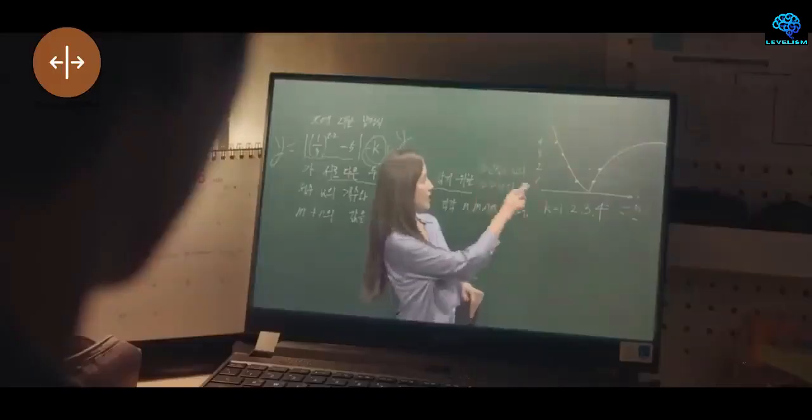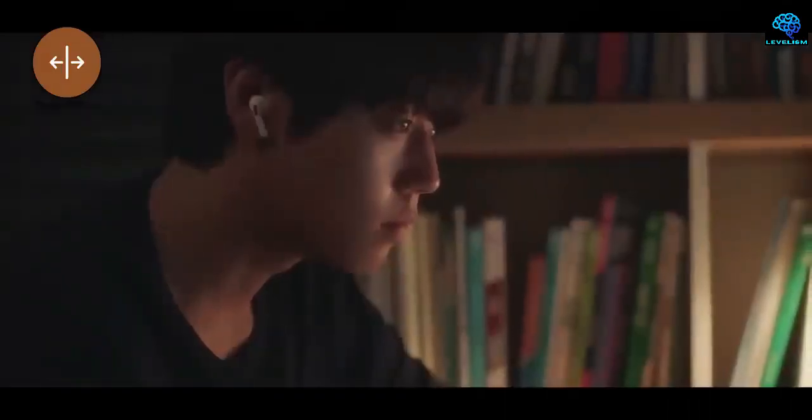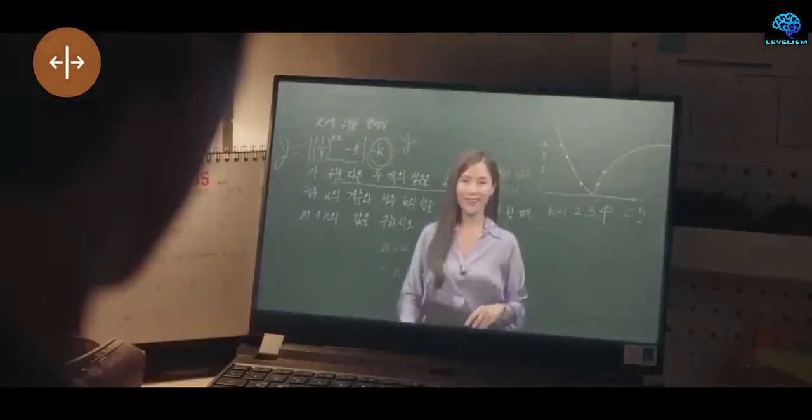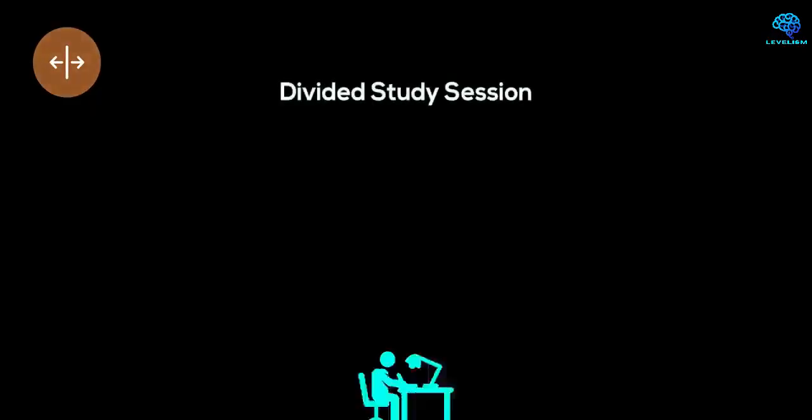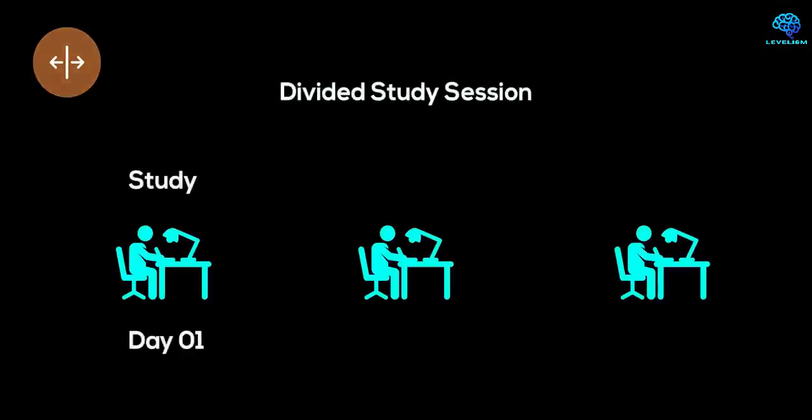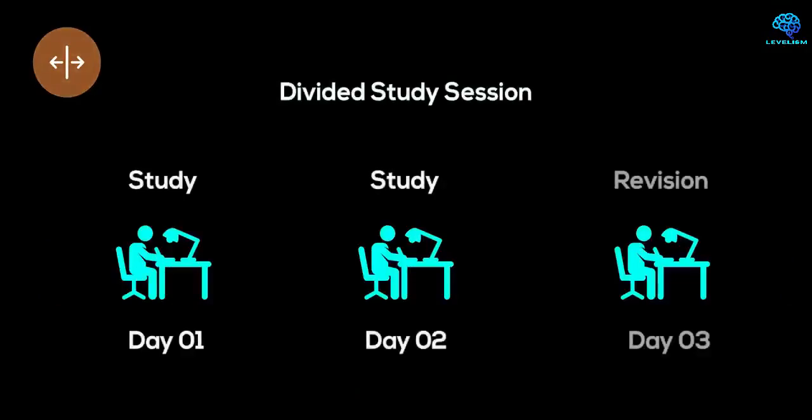Spacing effect. The spacing effect states that learning is more effective when study sessions are spaced out over time. Studying just before an exam doesn't help you retain information long-term. However, if you review what you've studied over several sessions, you're more likely to remember it.